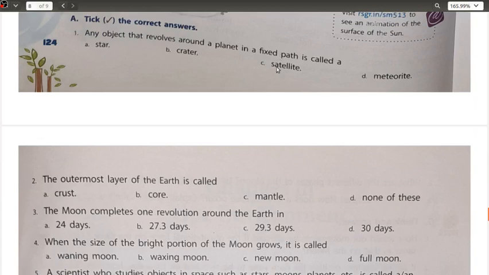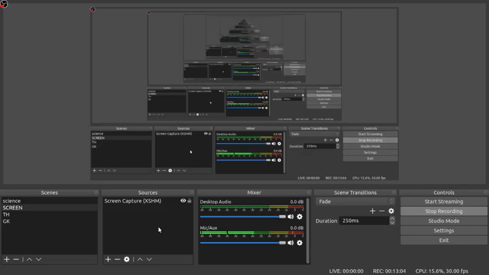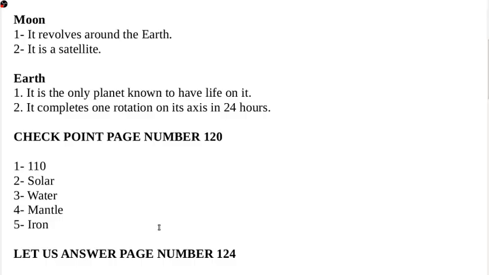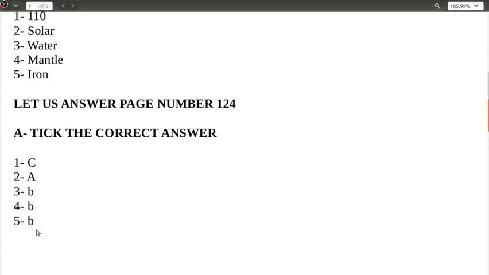So the first one is C, A, B, B, B. Let us see the answers. Okay, so it's C, A, B, B, B. All right. There was a misprinting of the capital and the smalls. These are representing the options there.